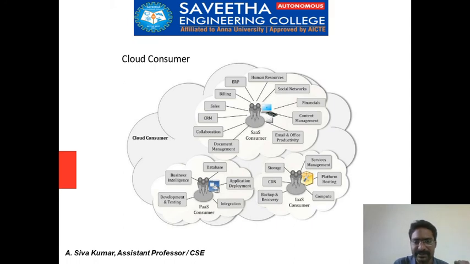Infrastructure as a service covers storage, CDN, backup and recovery, compute, platform hosting, and service management. Platform as a service covers business intelligence, database, application deployment, integration, development, and testing.